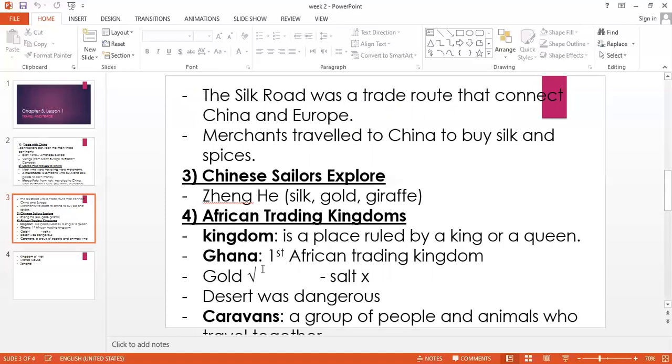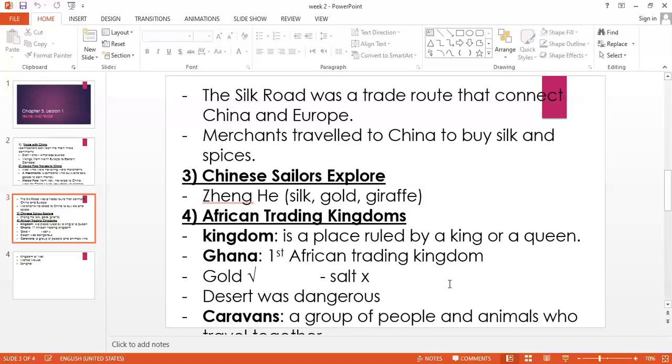Okay. Now we have Ghana. Ghana, guys, was the first African trading kingdom in the past. Ghana was trading gold with all countries, and in return, it took salt from other countries. Ghana had gold, but it didn't have salt, so they were trading gold for salt. And you know that salt in that time was very important because they used salt in preserving food, or keeping food from spoiling.